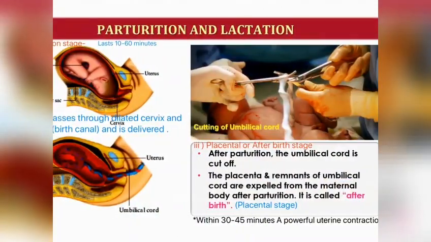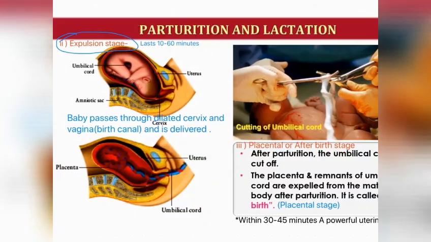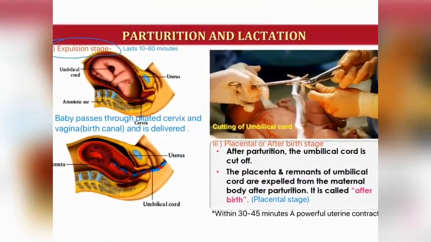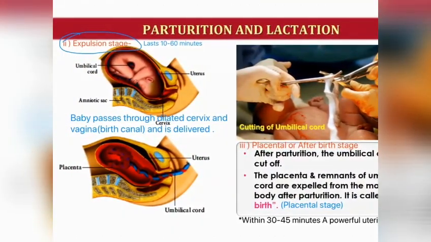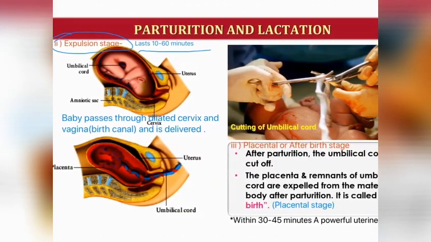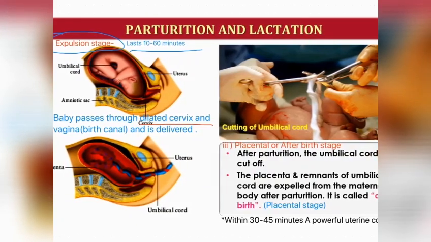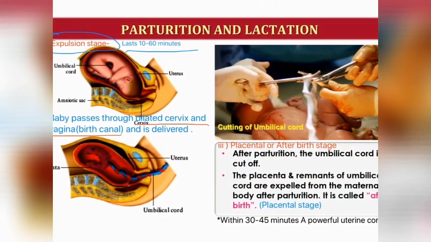Now let us see the second stage. The second stage will be the expulsion stage. Expulsion stage is the result of the dilation stage. It lasts for 10 to 60 minutes. And in this stage, what happens? The baby passes through the dilated cervix and vagina, the birth canal, and it is delivered.